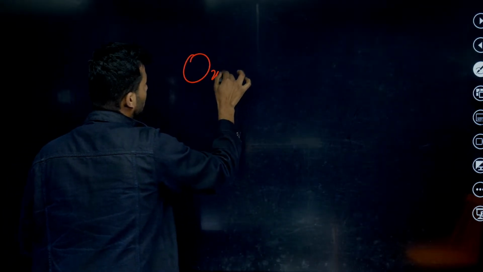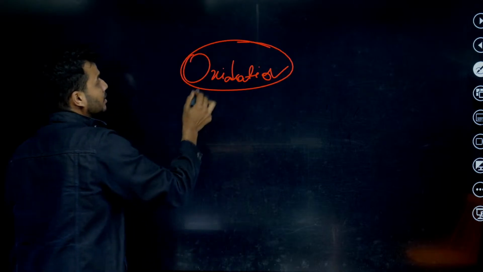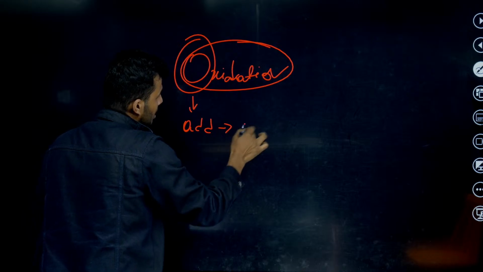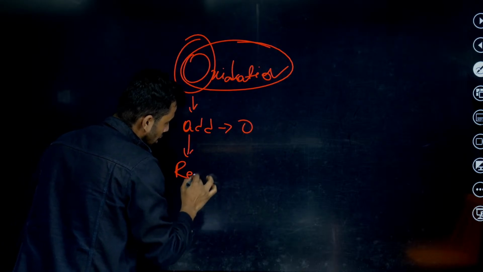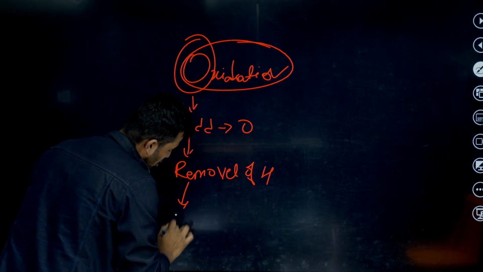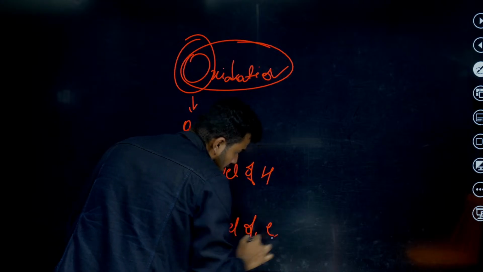Oxidation, students, is very important. What is oxidation? I will give one hint, one trick. It is addition of oxygen, removal of hydrogen, and removal of electrons. These are called oxidation.